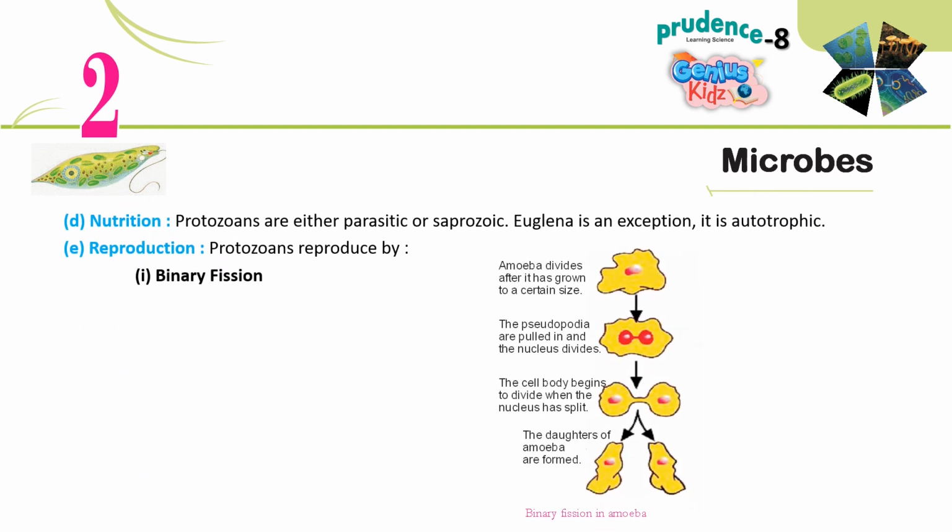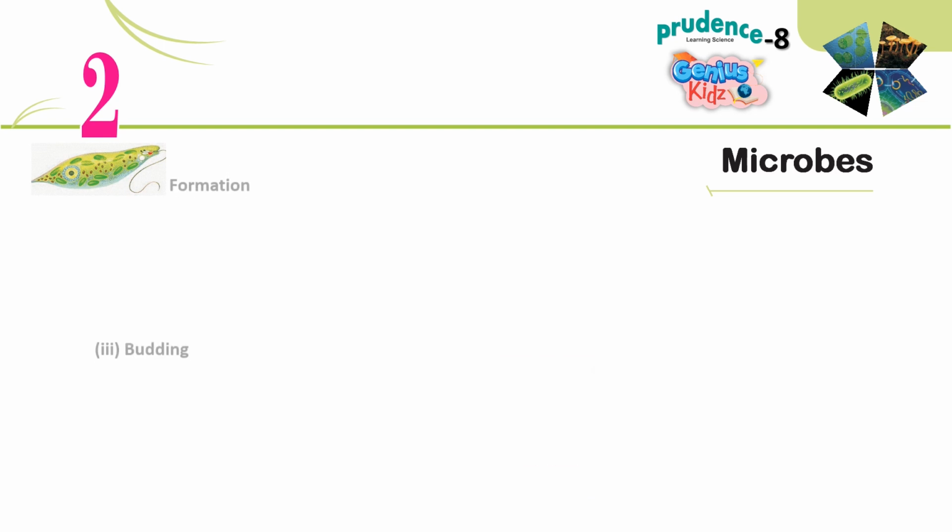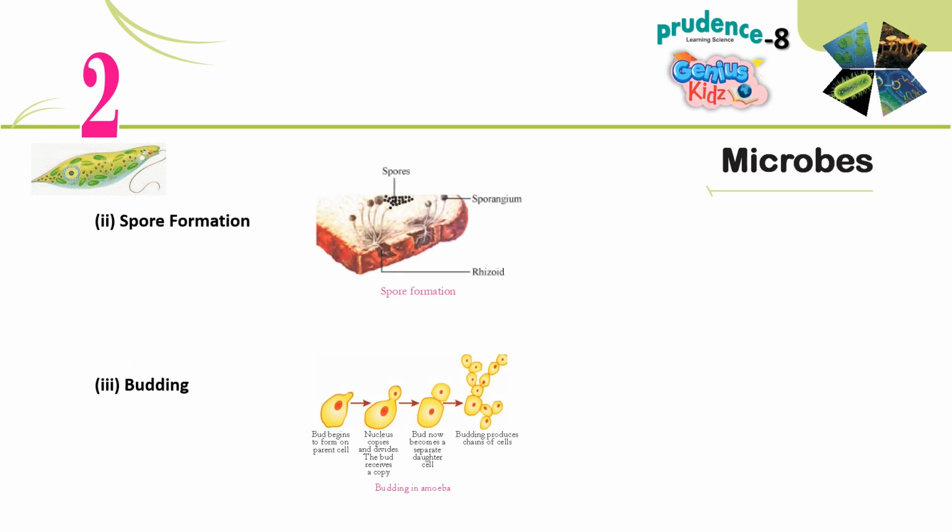D. Nutrition. Protozoans are either parasitic or saprozoic. Euglena is an exception, it is autotrophic. E. Reproduction. Protozoans reproduce by 1. Binary fission. 2. Spore formation. 3. Budding.